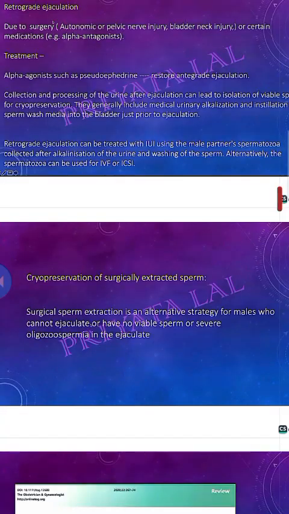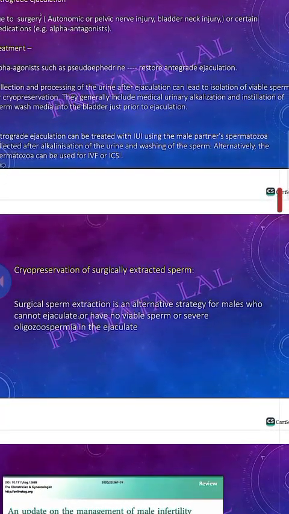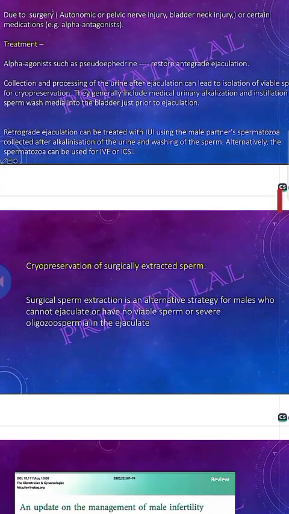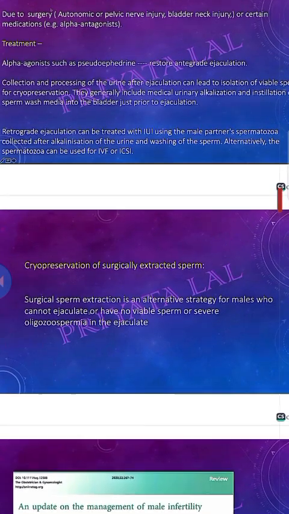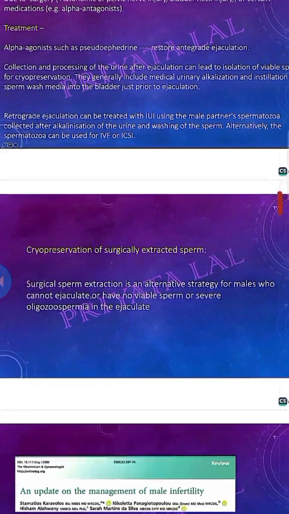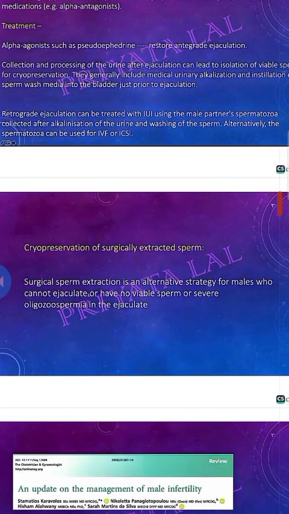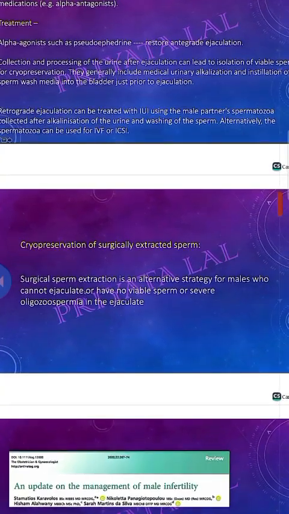Okay, so retrograde ejaculation can be treated with the IUI using the male partner's spermatozoa collected after the alkalinization of the urine and washing the sperm. Alternatively, the spermatozoa can be used for the IVF or ICSI. So the treatment of retrograde ejaculation is the IUI or IVF or ICSI after the sperm washing.